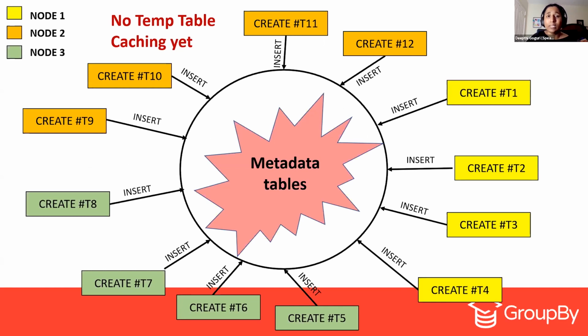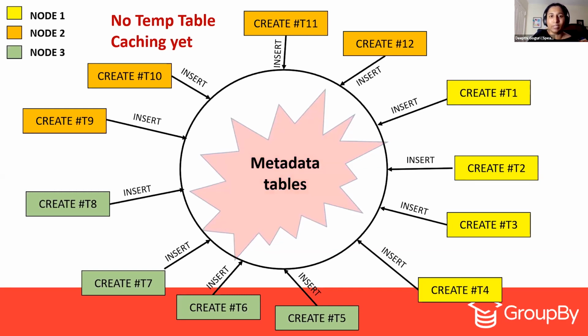For example, we have the metadata tables, and all these create temporary table statements are trying to insert that information into the metadata pages all at the same time. Only one table can insert into the metadata table, because that one will get the exclusive lock. So there will be complete contention on the metadata tables.